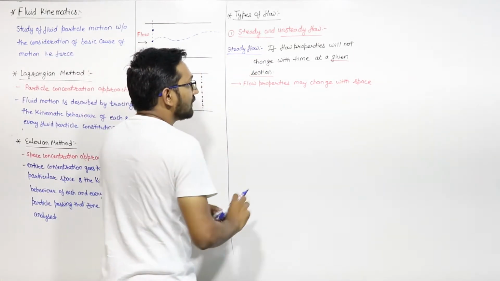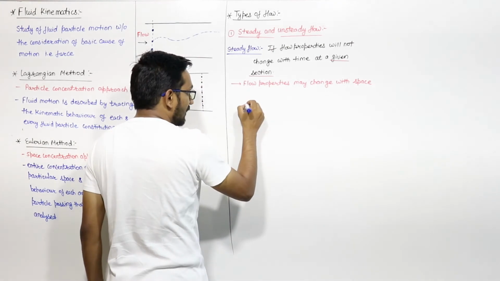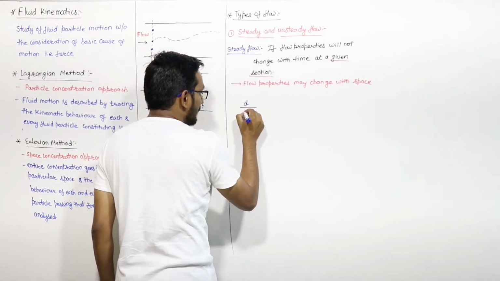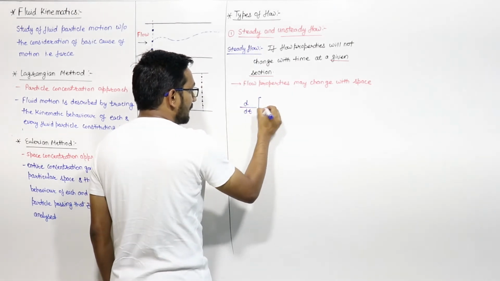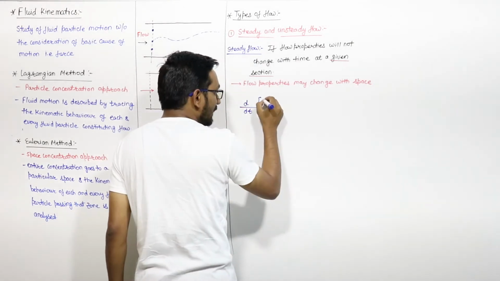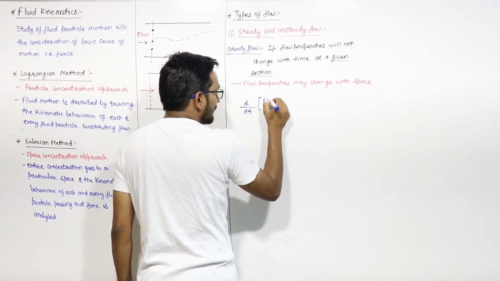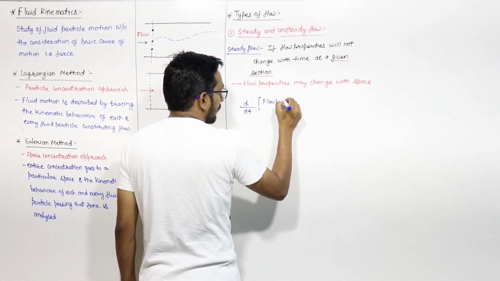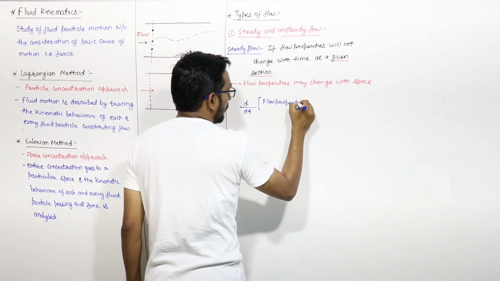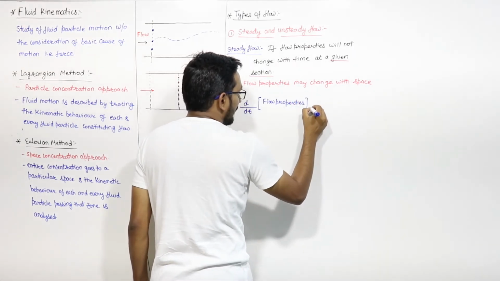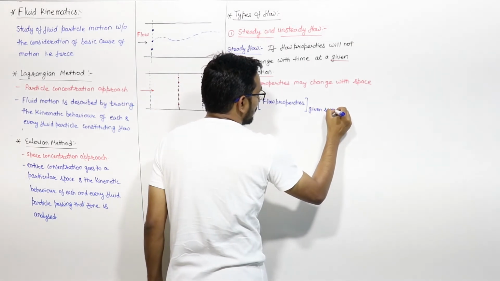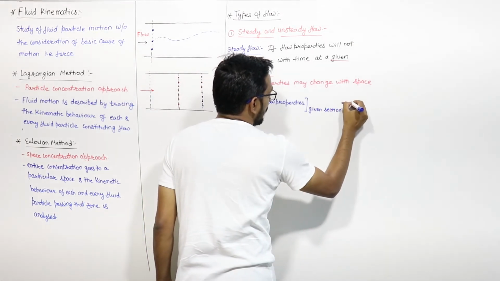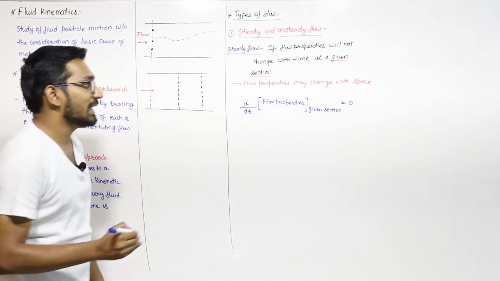That means if I write d by dt of change of any flow property at a given section, it will be equal to 0 for steady flow.